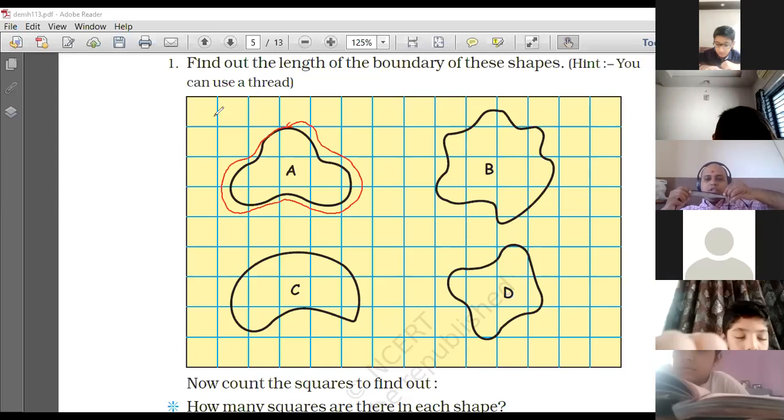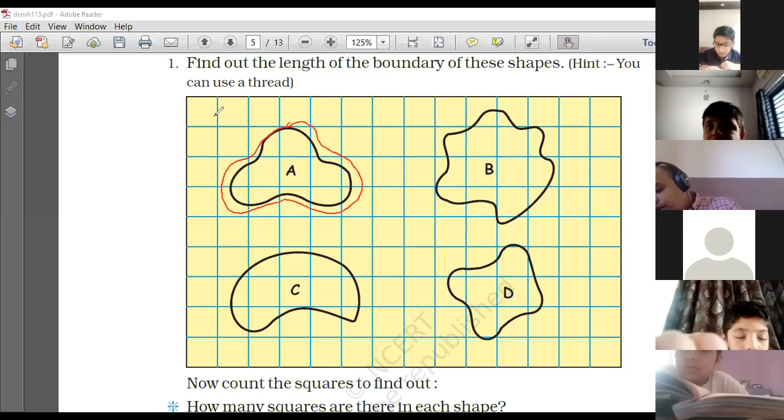So again from this point, I will be measuring 15 centimeter, plus there is some more, almost another 15 centimeter. So in total I have got 30 centimeter. Okay, right? This is how I find the length of different objects or their surfaces. This is how we find the perimeter of different shapes.